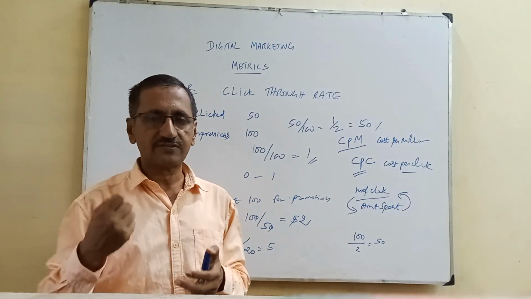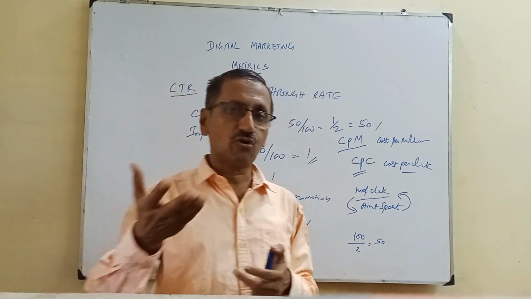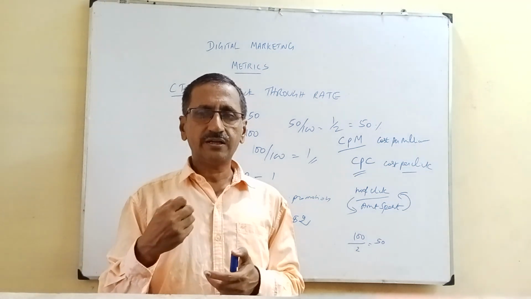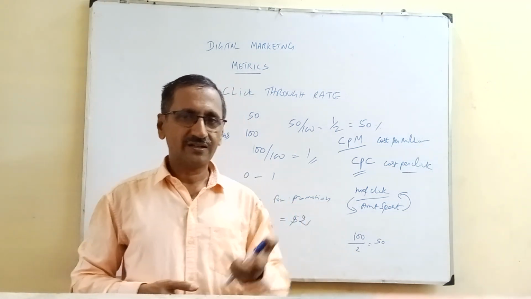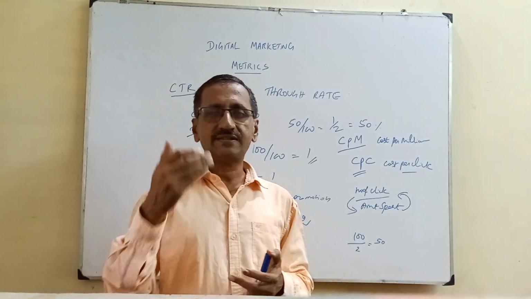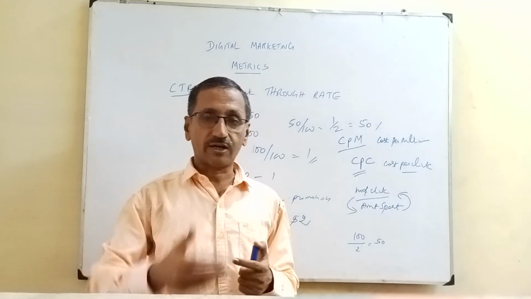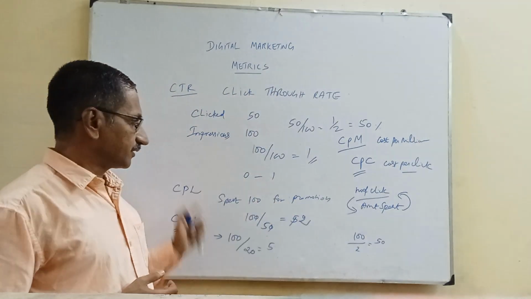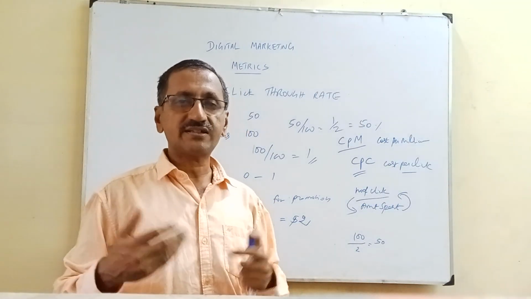Initially, to acquire the first customer is quite difficult. You spend more to acquire the first customer, but once we get the first customer, it is quite easy, because we won't be spending much on the same customer. Our spending on the same customer will be less, but we will get more high value products bought by the customer. So these are metrics that help us to measure or gauge our digital marketing strategies.